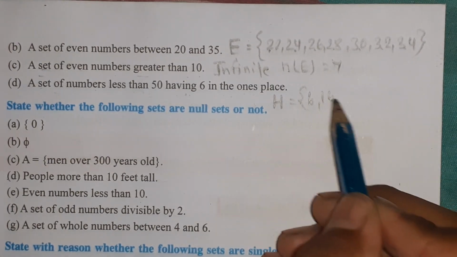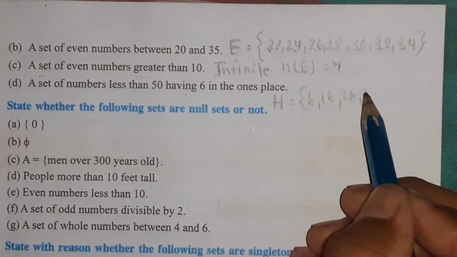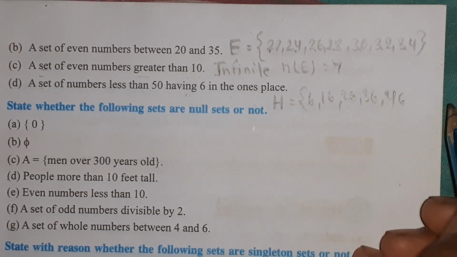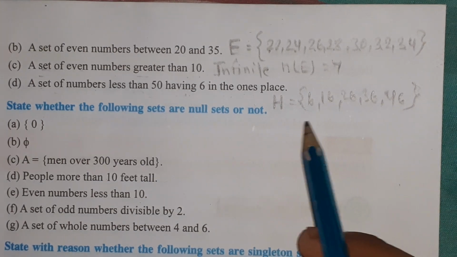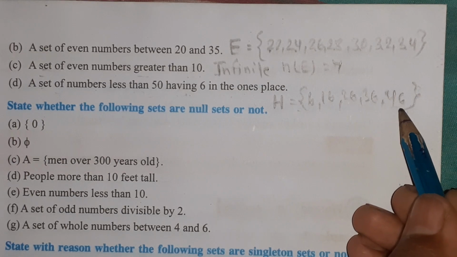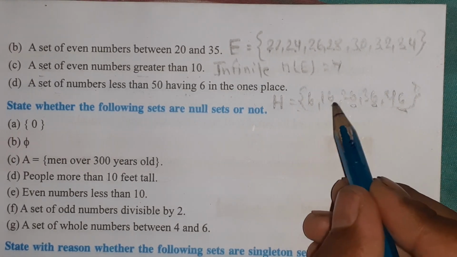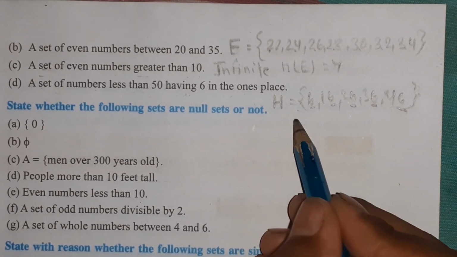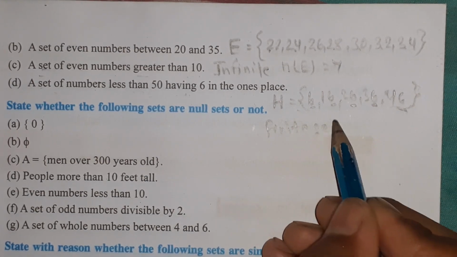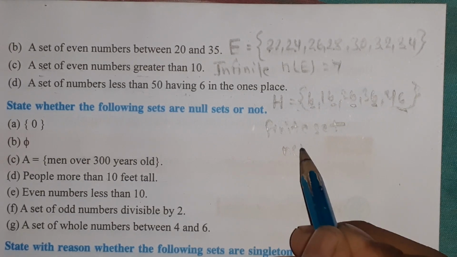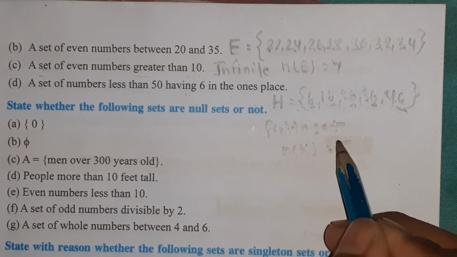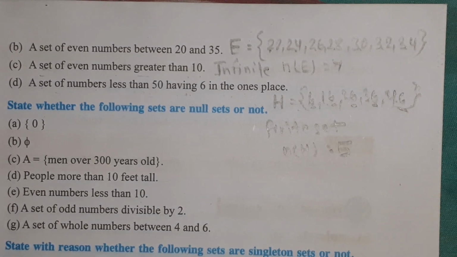6, 16, 26, 36 and 46. These are the numbers less than 50 having 6 in the ones place. 6 in the ones place in each. This is the finite set. And the cardinal number of H equals 1, 2, 3, 4, 5. 5. Isn't it?